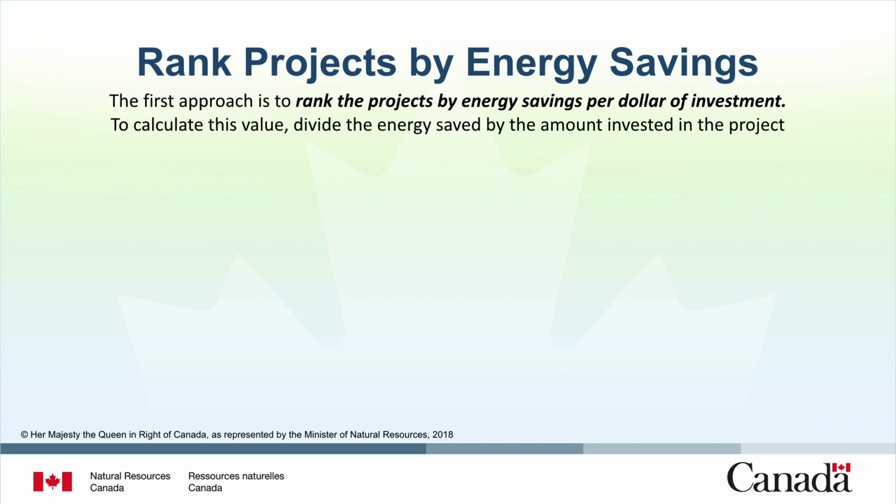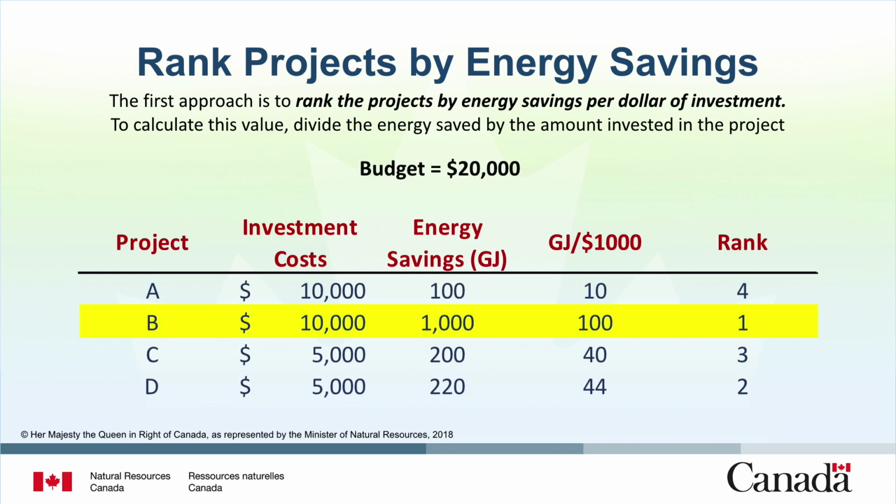The first approach is to rank the projects by energy savings per dollar of investment. To calculate this value, divide the energy saved by the amount invested in the project for all 4 projects. Project A has an investment cost of $10,000 and energy savings of 100 gigajoules. Therefore, it has 10 gigajoules saved per $1,000 invested, or 0.01 gigajoules per dollar invested.